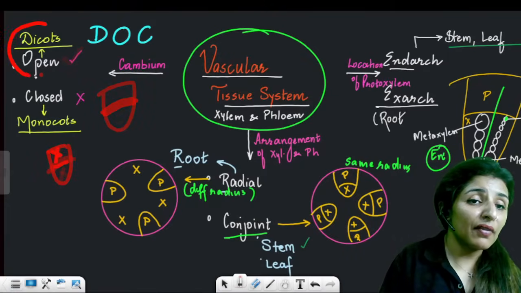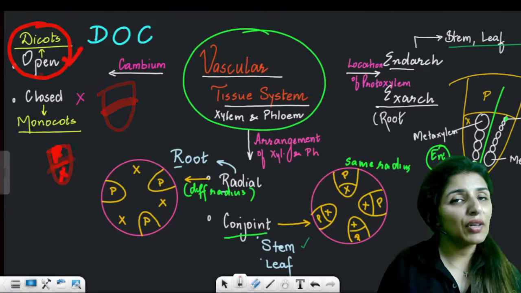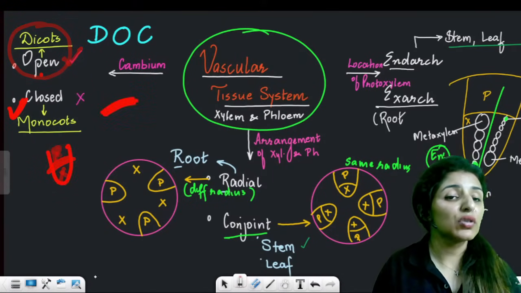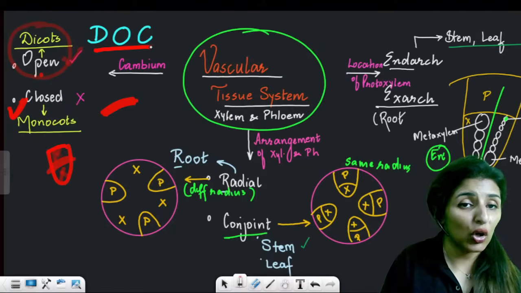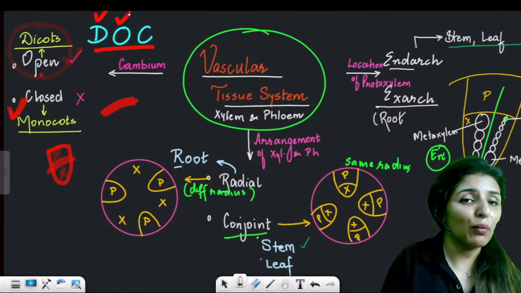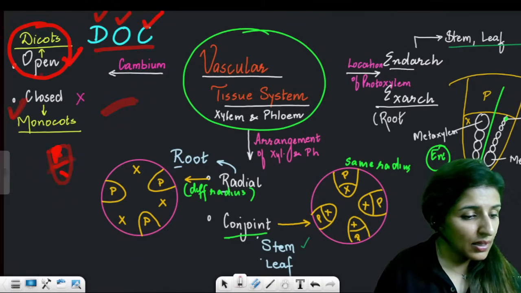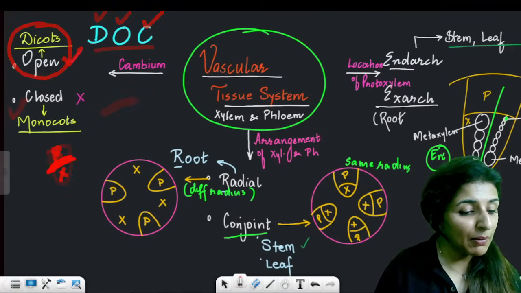As a matter of fact, dicots will always have open vascular bundles and monocots will always have closed vascular bundles. So how do we remember? DOC: Dicots have open vascular bundle because there is cambium. Is this clear to all? Will you be able to remember that?